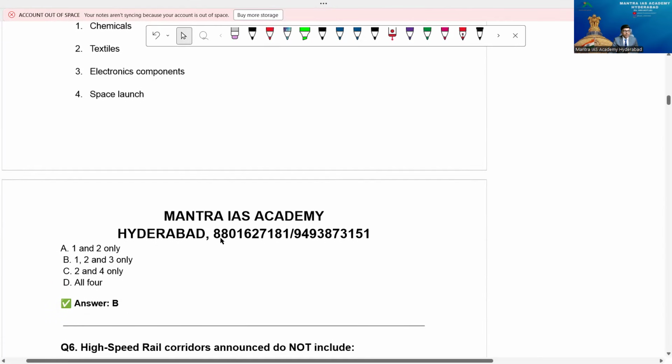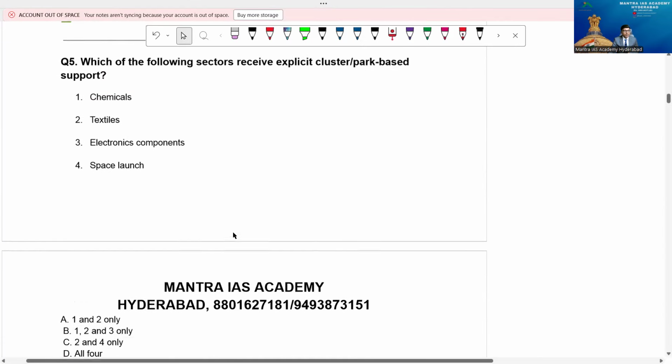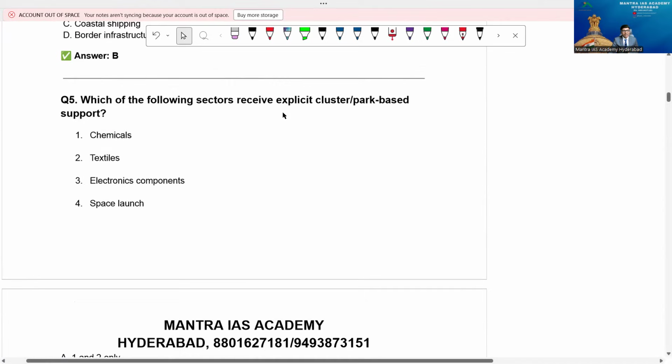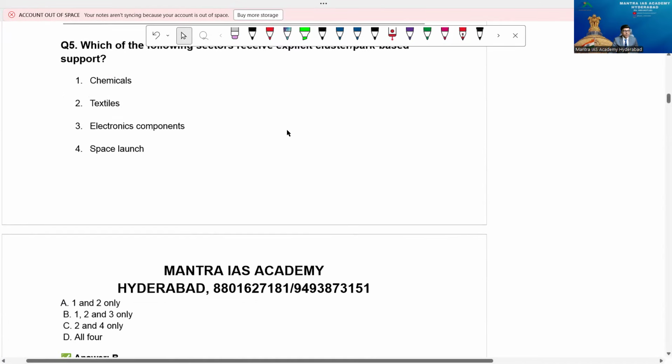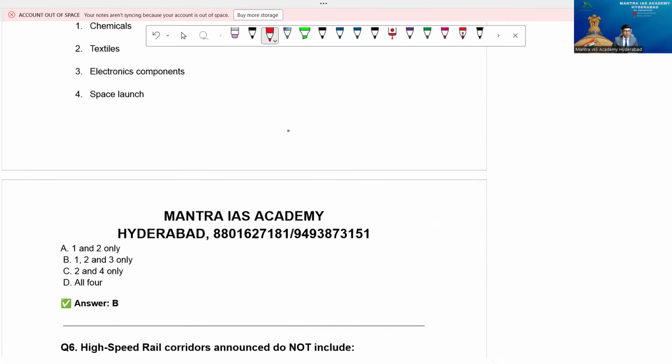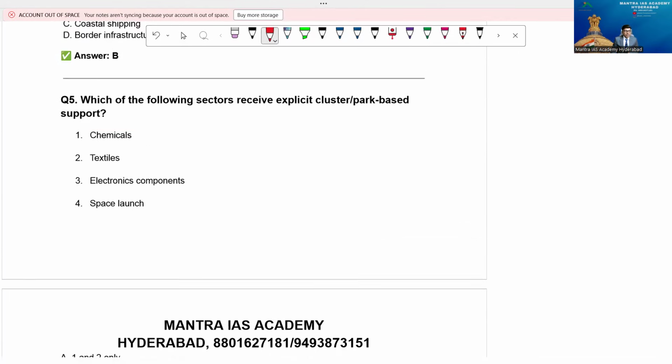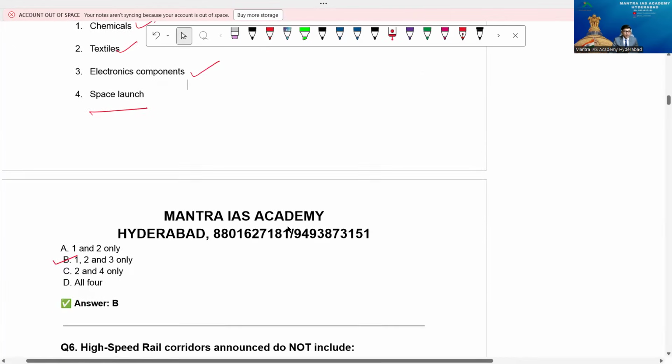That's a major point, remember. The answer is option B: 1, 2, and 3. Space was not mentioned here. So chemicals, textiles, and electronics components, that is 1, 2, 3, mentioned in option B.